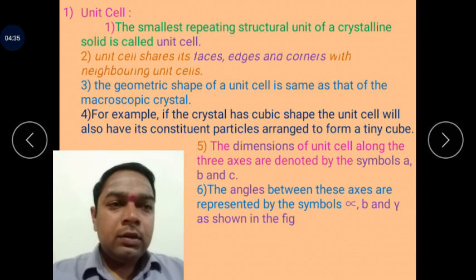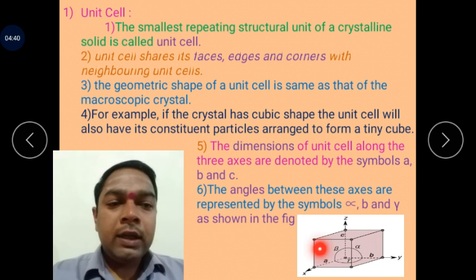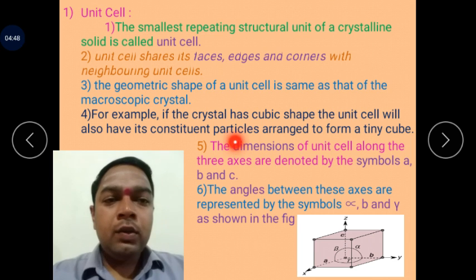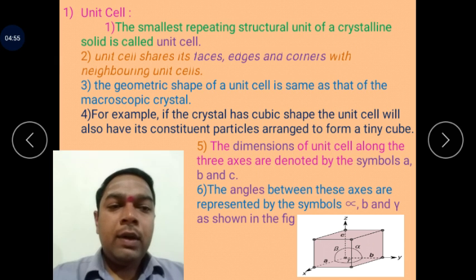There is a figure which shows the edge lengths 1, 2 and 3, the three axes, while the angles between the axes are alpha, beta and gamma.